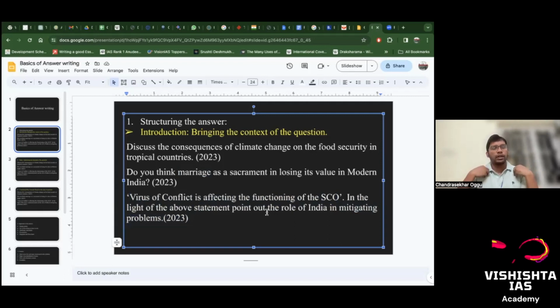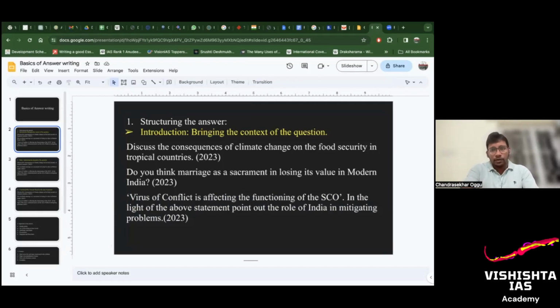So what I want to tell is that always bring the context in the introduction. That's how you make the examiner know that you understood the question and you're going to address exactly the demand of the question. You take any question from the past 10 years, and I can tell you what the context is in the given question. So bring it in the introduction.